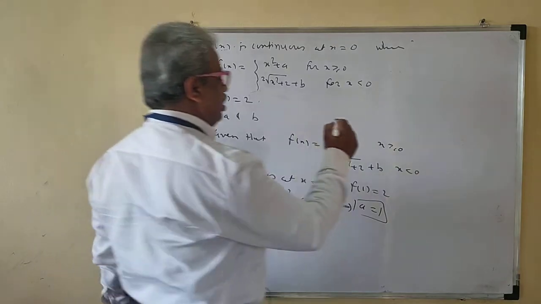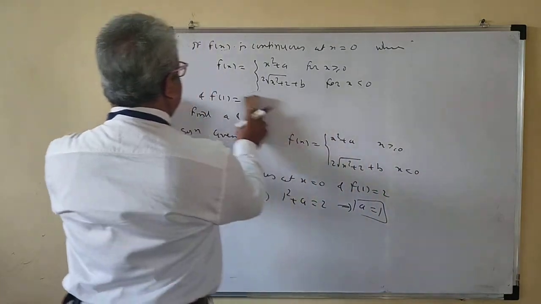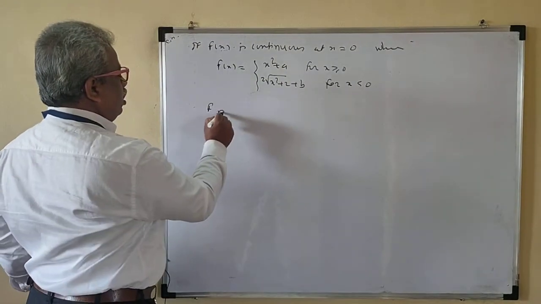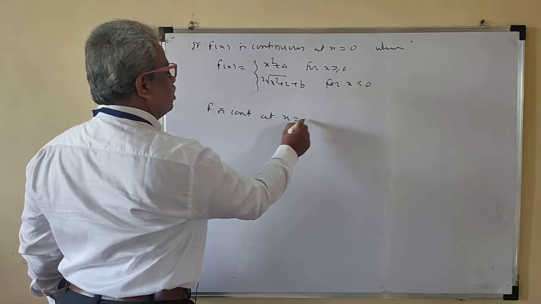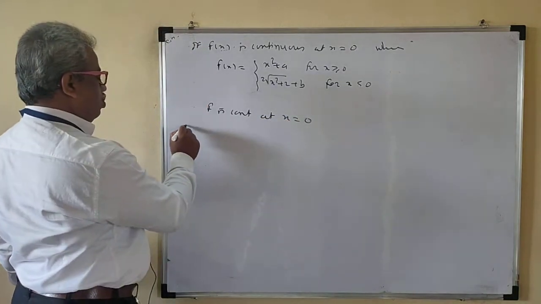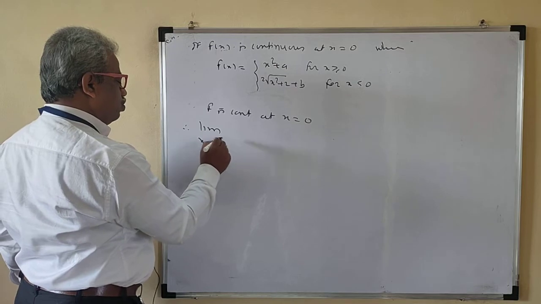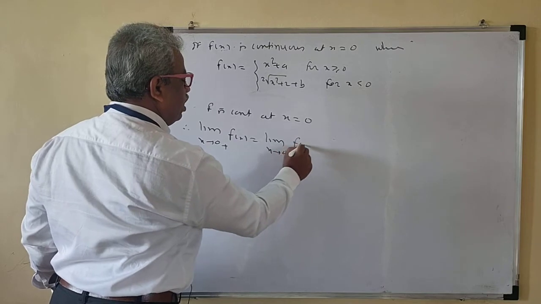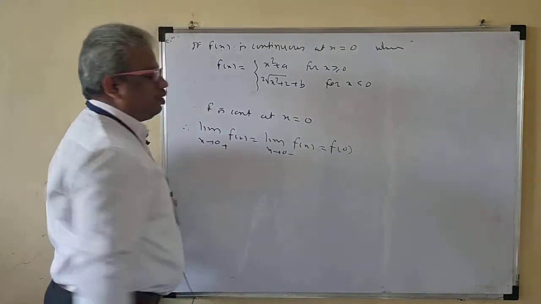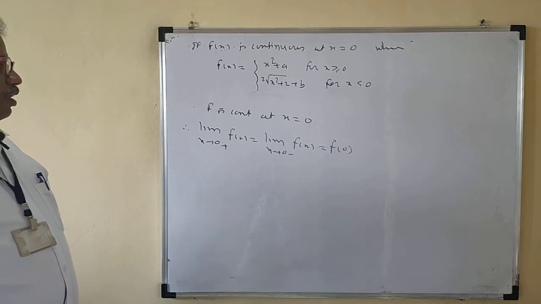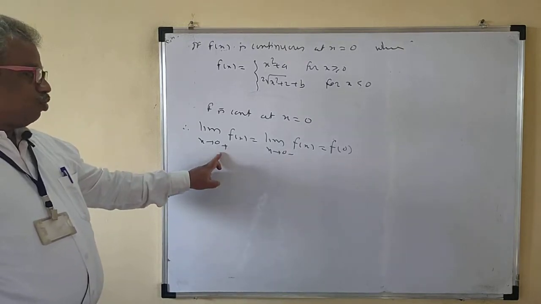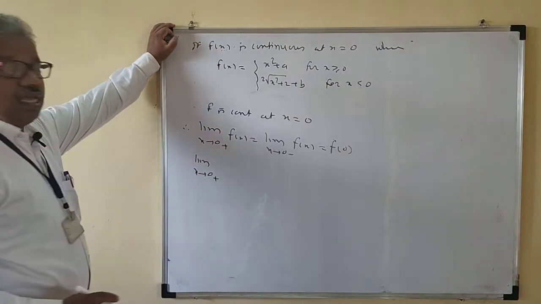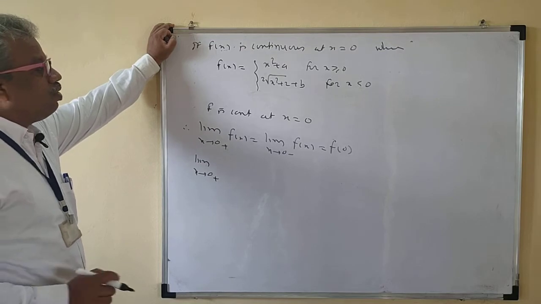Okay. So f is continuous at x is equal to 0. Therefore, limit x tends to 0 plus f of x is equal to limit x tends to 0 minus f of x is equal to f of 0. Right? This is the definition of continuity, we are just applying it here. Now x tends to 0 plus means x is greater than 0.